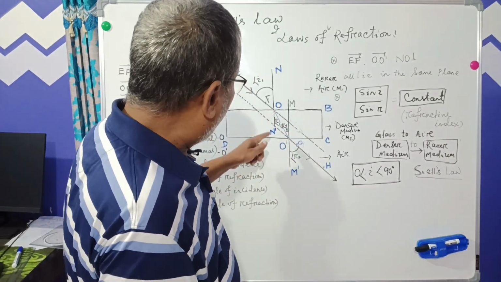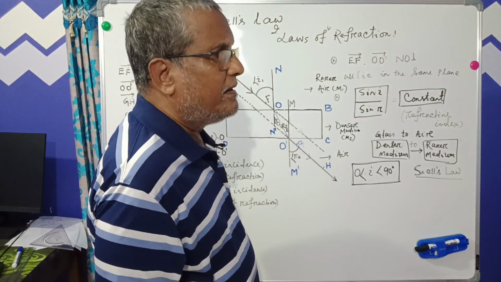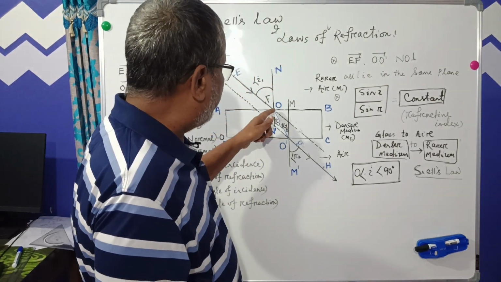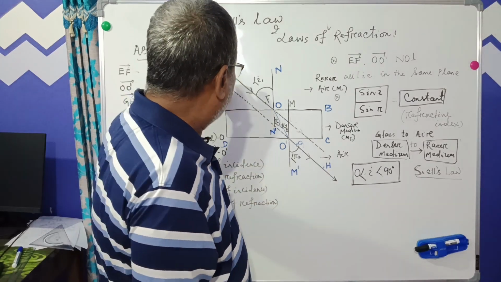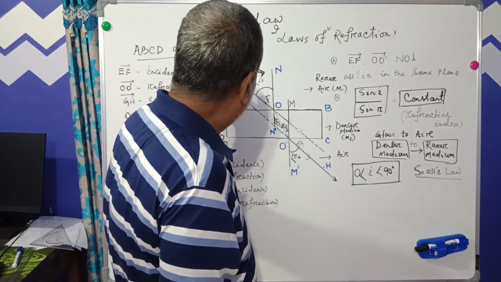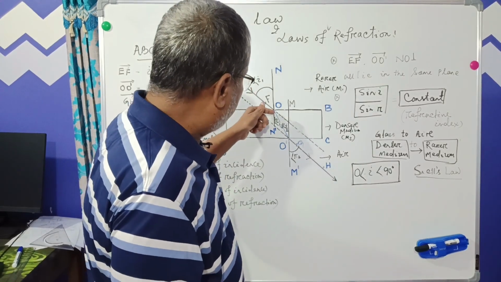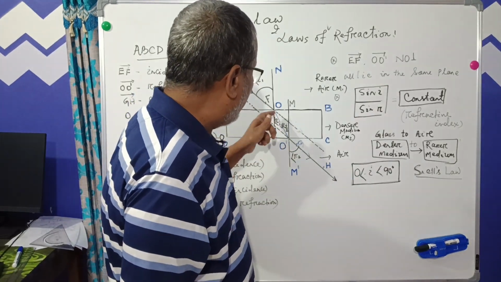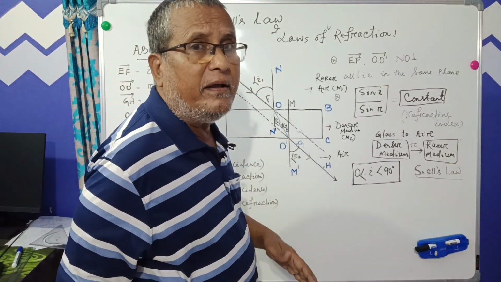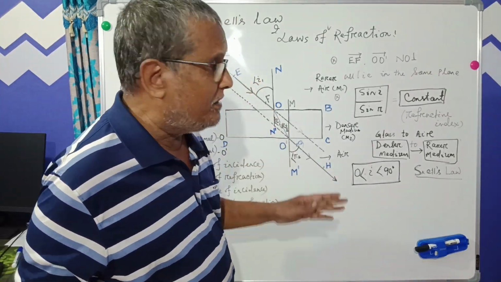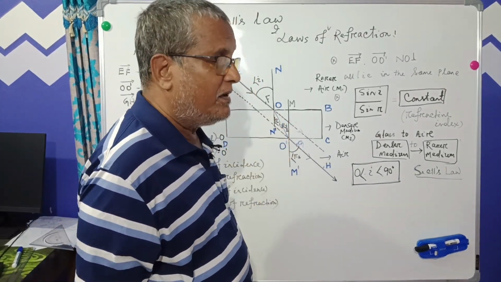Similarly, this is the movement or direction of the ray in the rare medium, but this is the movement of the light ray in the denser medium. So OO dash is called the refracted ray.